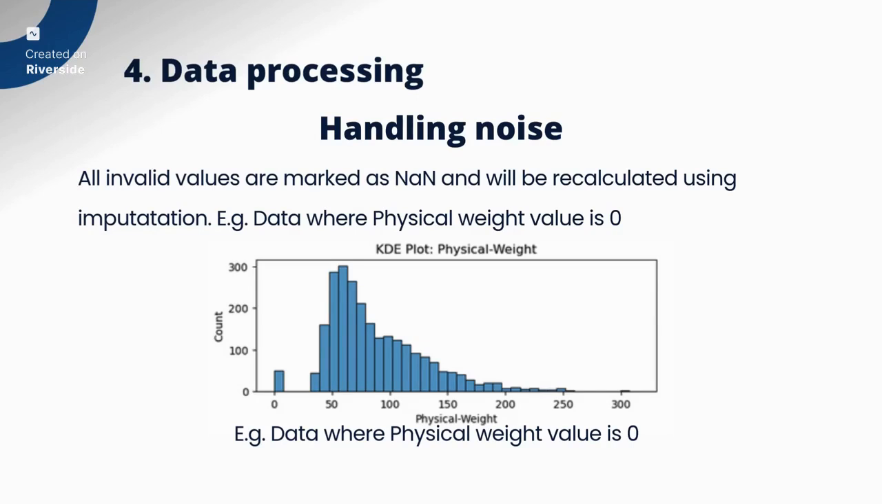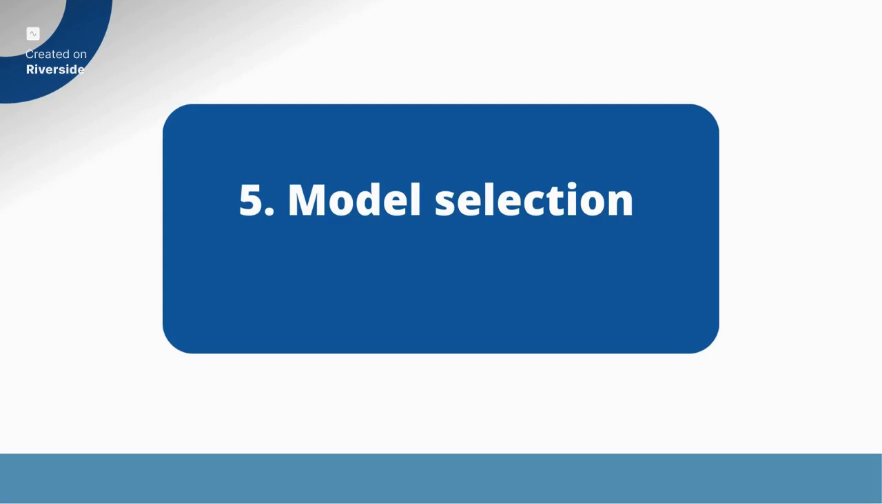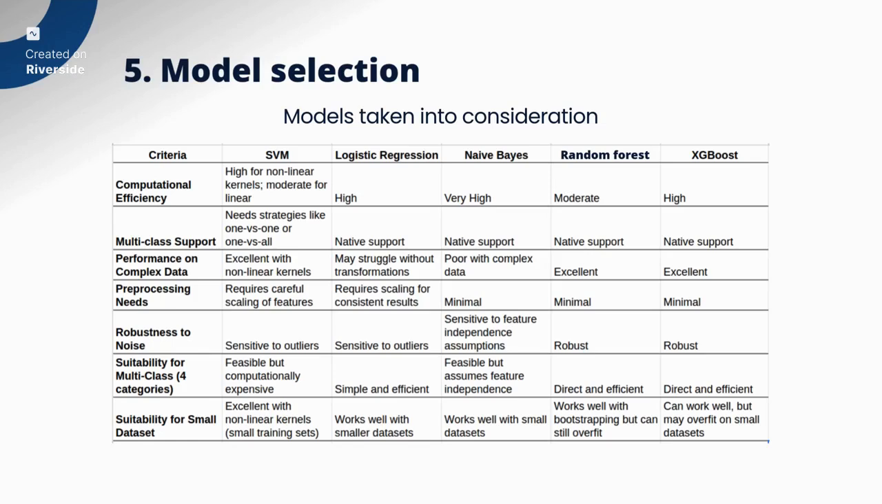After having cleaned the data and done some exploration on the data, we are going to do some model selection. We did take several models into consideration. So we drew out this table right here to see what model we should choose. And the criteria column in this table is created based on the nature of our dataset.